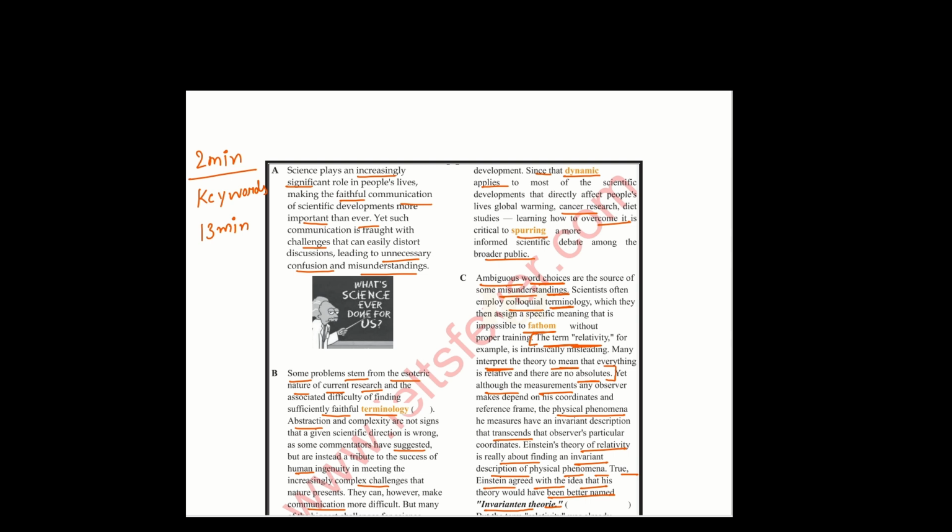So there is a mention of invariant description with the observer.